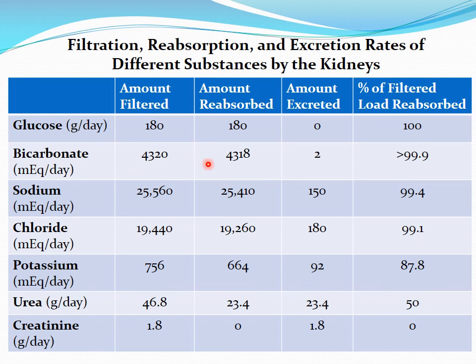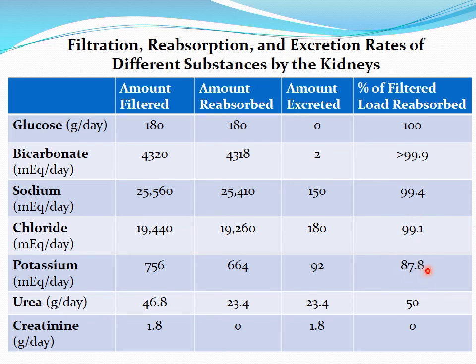Then second is bicarbonate. Bicarbonate is also near 100% reabsorbed. Only a very minute amount of bicarbonate will be excreted. Otherwise, the maximum will be reabsorbed again by the renal tubules and given back to the blood. Then sodium, again more than 99% of the filtered sodium will be reabsorbed. Only a little will be excreted. Then comes chloride, of which more than 99% will be reabsorbed.